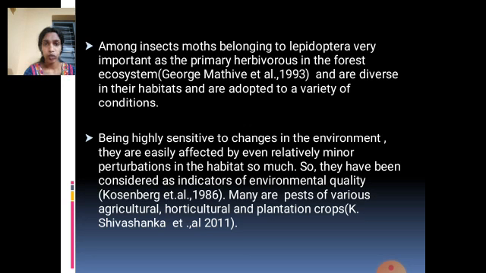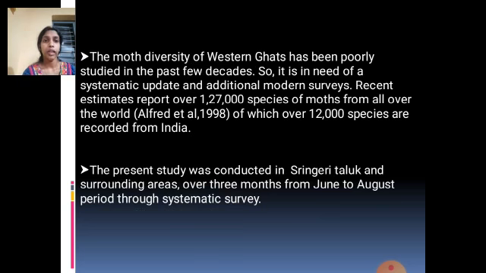Not only are they useful, some act as pests for farmers, especially in agriculture, horticulture and plantation crops. The moth diversity of the Western Ghats has been poorly studied in the past few decades. So that's the reason why we have selected moth diversity as a study topic. We have noticed that in the Sringeri taluk, nobody has done any preliminary study on moth diversity. That's the reason why we have chosen this topic.